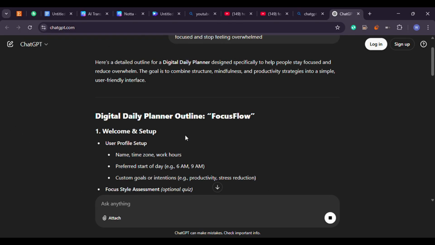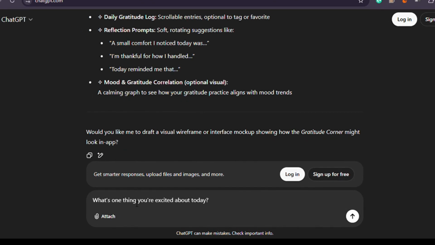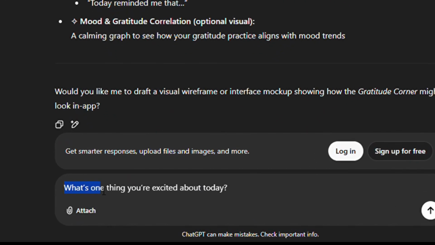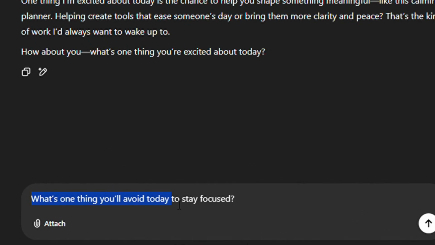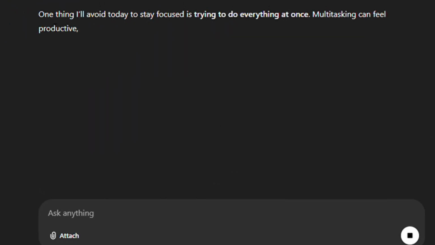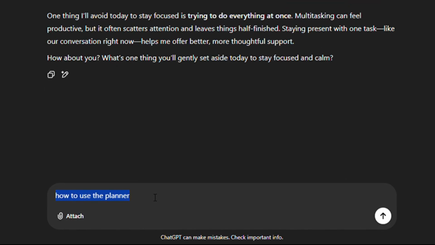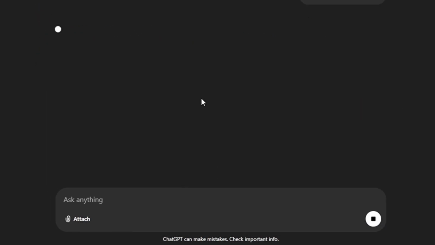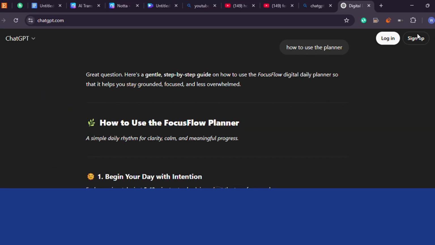You don't need to stop at outlines. You can go deeper. For each section of the planner, you can ask ChatGPT to help generate prompts that users can fill out. For example, you can ask ChatGPT to include questions like, what's one thing you're excited about today? Or what's one thing you'll avoid today to stay focused? These small, thoughtful prompts add value and make your planner more than just a blank page. You can also have ChatGPT help write short explanations for how to use the planner. If your customer has never used a productivity planner before, you can guide them by including a quick introduction, which you can also generate with ChatGPT.